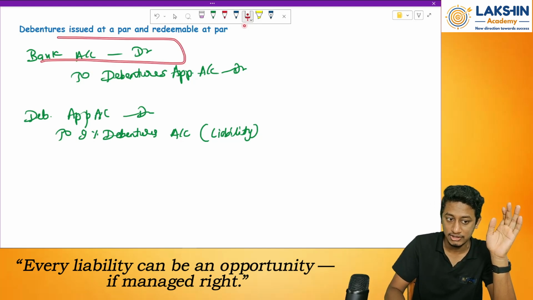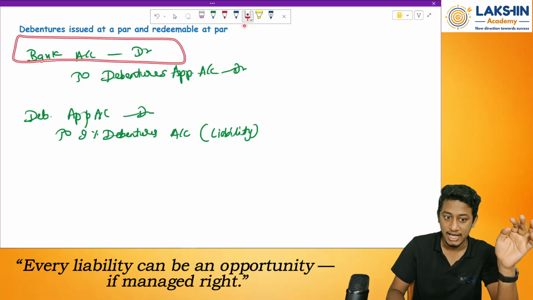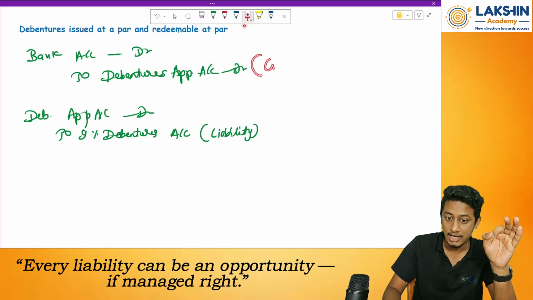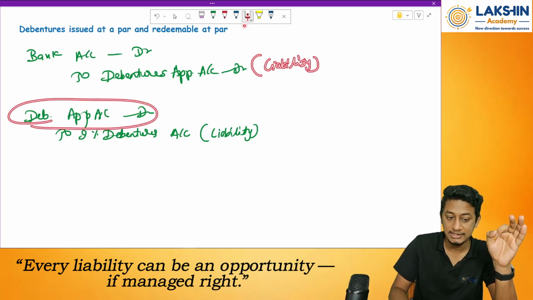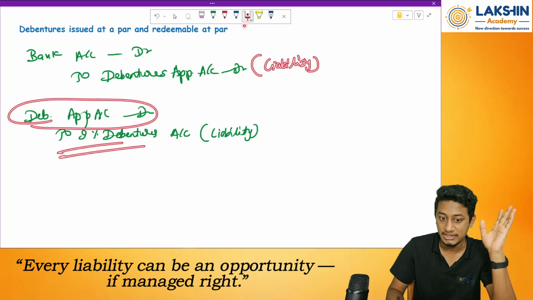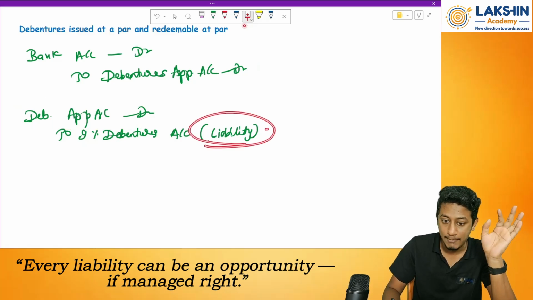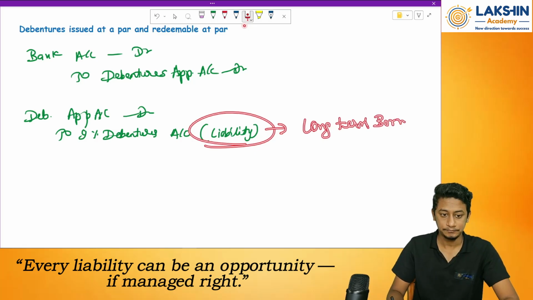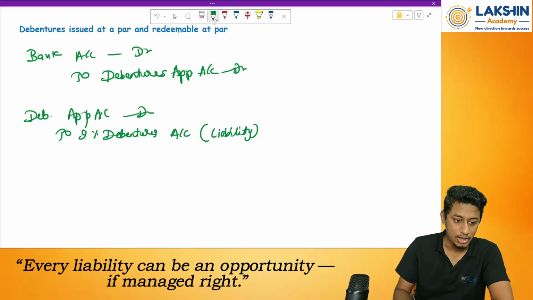So first of all, we receive the application money for the debentures, and then this money is transferred to the debenture application account, which is a kind of liability account. Then this has been cancelled by passing it to 9% debentures, which again is a liability categorized under long term borrowings. Clear? Okay. Then next comes the allotment step.